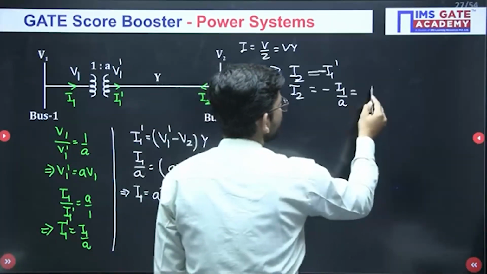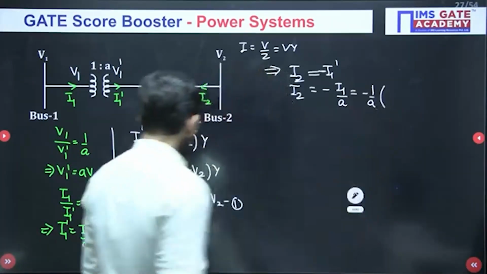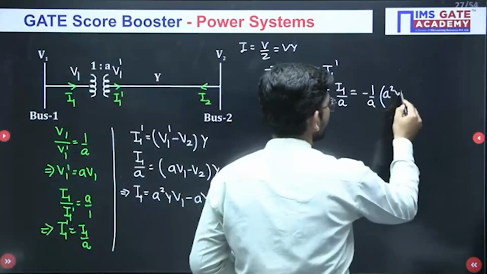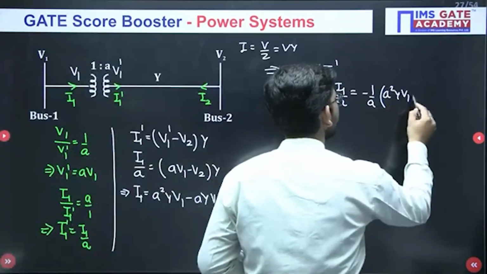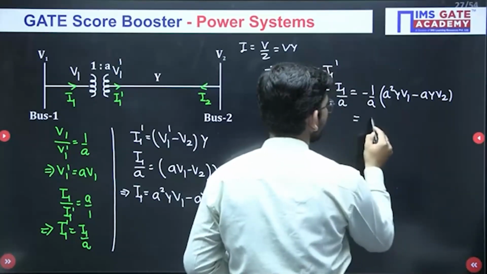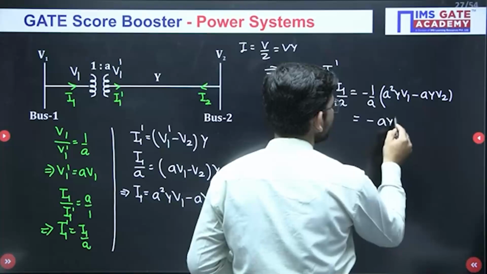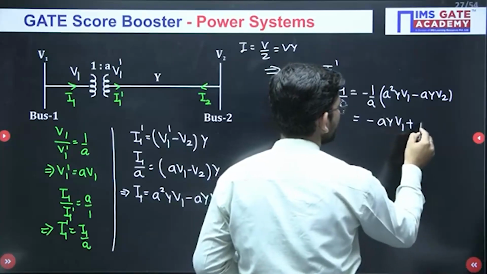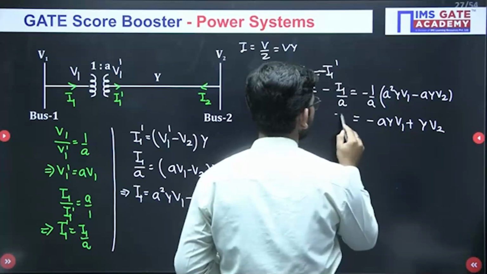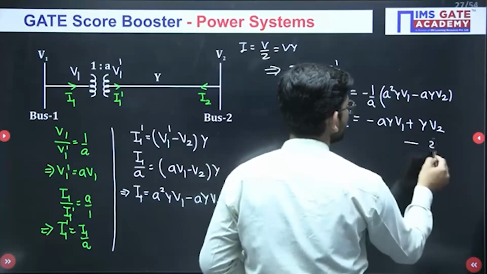Now if we put the value of I1 that we have obtained, A square Y V1 minus AY V2, okay, so what will you get? You will get minus of AY V1 plus Y V2. This will be the value of I2 and this is my equation 2.